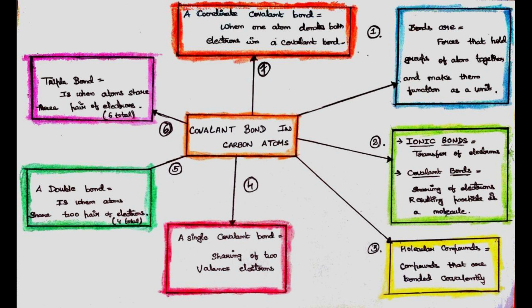A triple bond is when an atom shares three pairs of electrons. That is, if any atom shares three pairs of electrons, that is totally 6, then that atom is said to contain a triple bond. Seventh, a coordinate covalent bond. It is when one atom donates both electrons in a covalent bond. That is, if any atom donates both the electrons in a covalent bond, then it is said to be a coordinate covalent bond.